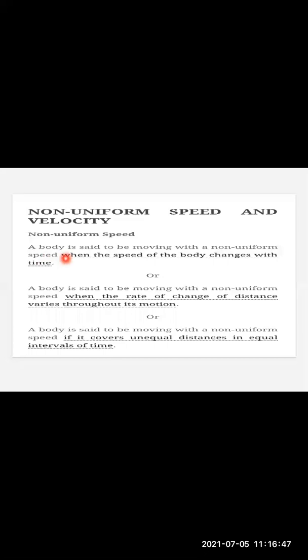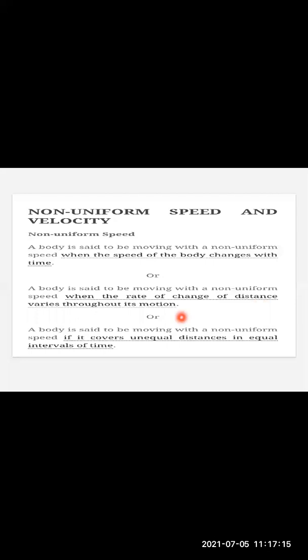A body is said to be moving with a non-uniform speed when the speed of the body changes with respect to time, or when the rate of change of distance varies throughout its motion. Varies throughout its motion means in the first half an hour he covers 15 kilometers, in the next half an hour 20 kilometers, in the next half an hour 30 kilometers.